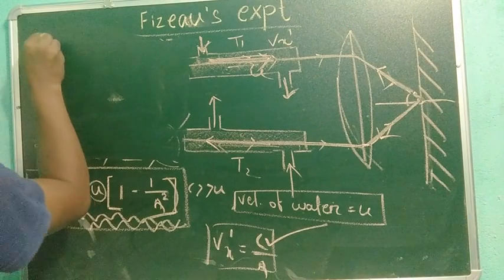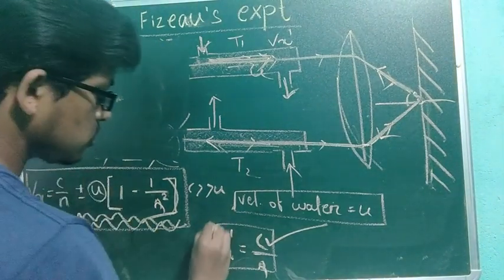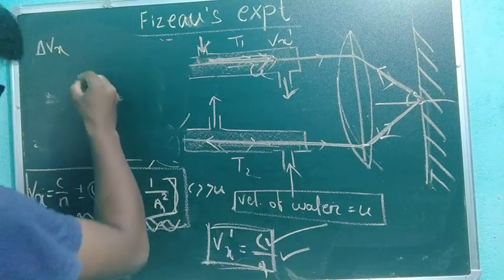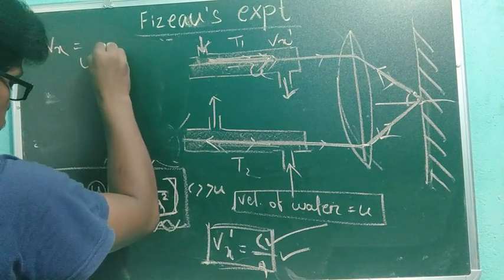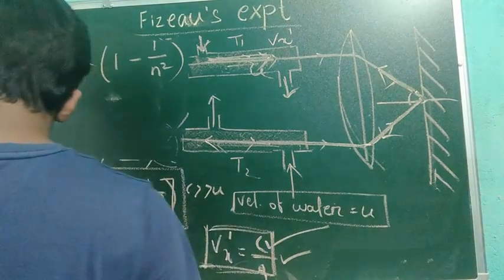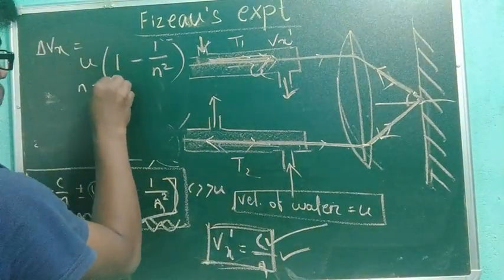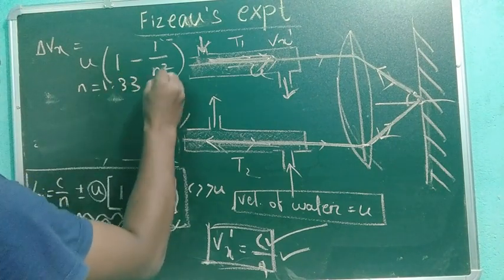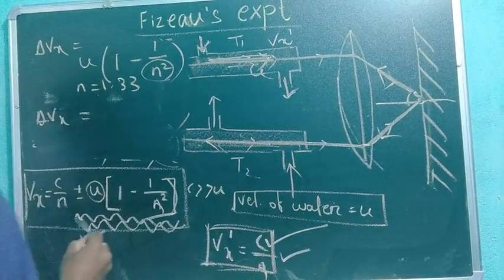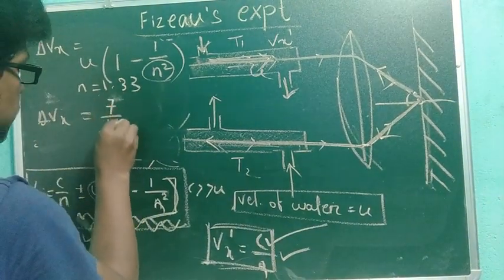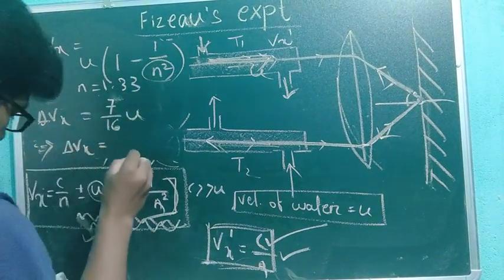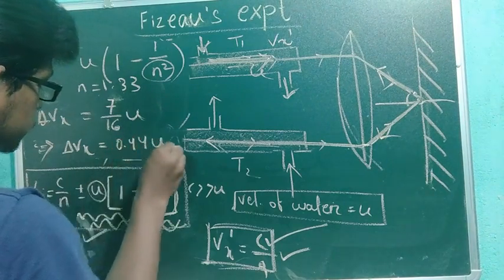So your change, meaning del Vx. This is the real one in the constant case. This is the changed one. So the change between these two will be U into 1 by 1 minus N square. So what did he do? Here consider the refractive index of water is 1.33. If you put it here, after solving, how much did he get? He got something like 7 by 16 U. You do it yourself. How much is it? 0.44 U.